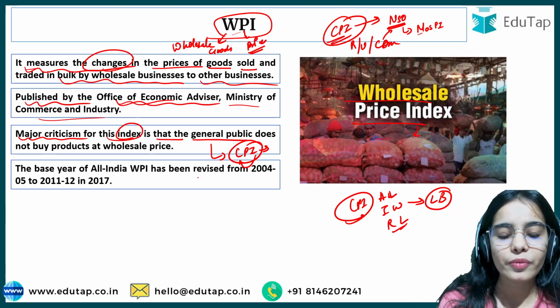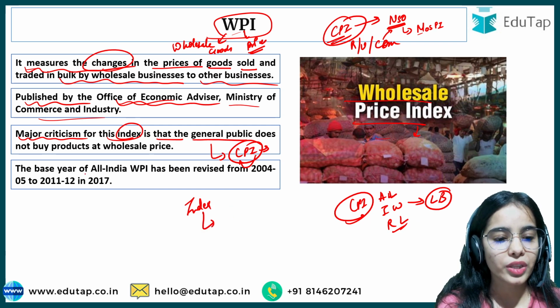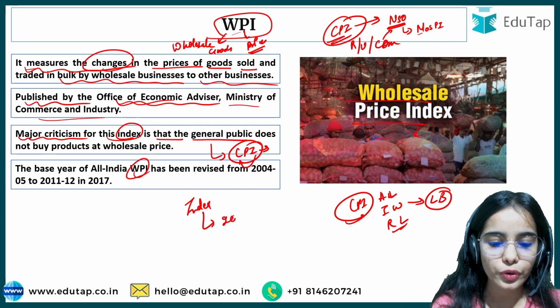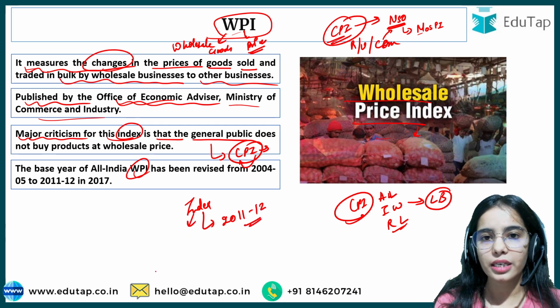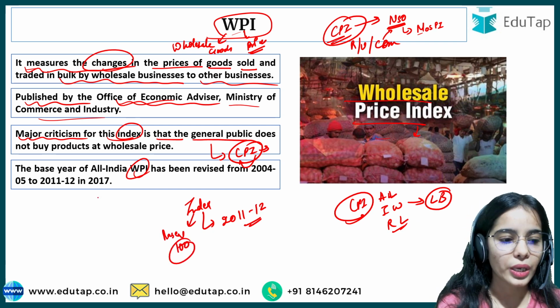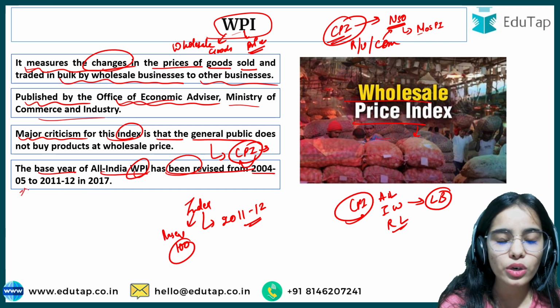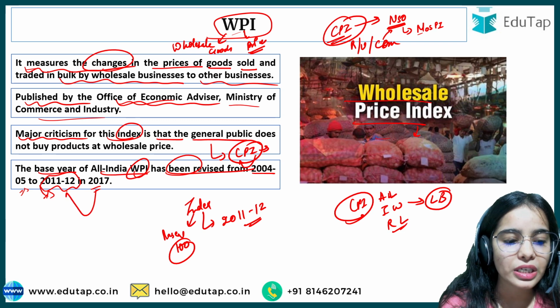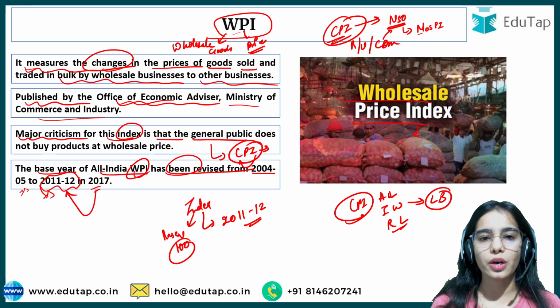Now the base year. I have told you that indices conventionally have a base year. So here the WPI has a base year of 2011-12, and the base year index value, that is the base value, is considered as 100. The base year of all India WPI has been revised from 2004-05 to 2011-12 in 2017. So in 2017, it was said that the base year will not be 2004-05, the base year will be 2011-12.